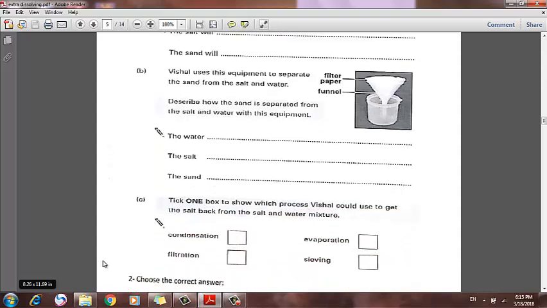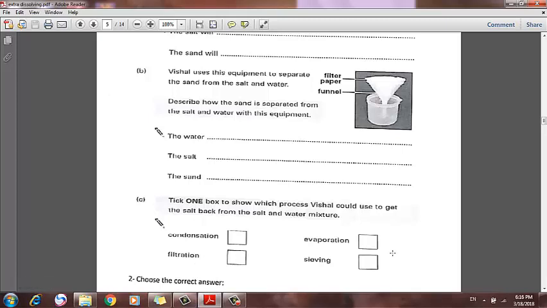Tick one box to show which process Vishal should use to get the salt back from the salt and water mixture. The salt is already dissolved in water as it's soluble. How can we separate it from water? Which process could Vishal use to get the salt back from the salt and water mixture?